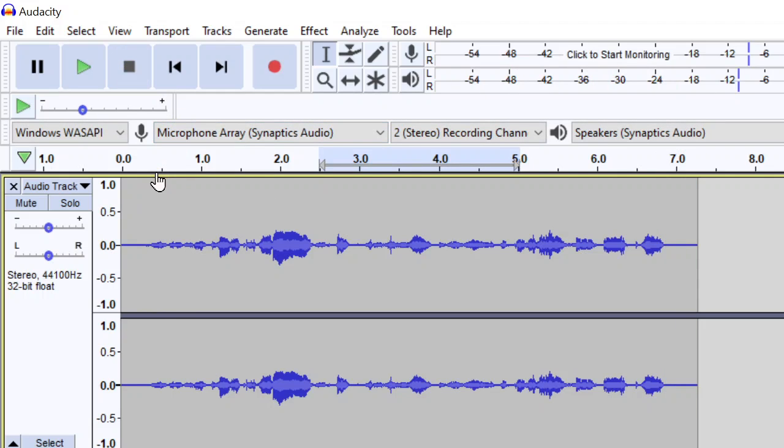So to use sound effects, you need to highlight which part of the sound file you want to change. So for example, maybe I want to fade in my sound. So I'm just going to fade in the first second by highlighting it with my mouse. So I'm holding my left mouse button down, and moving my mouse. So that's where the effect will take place.